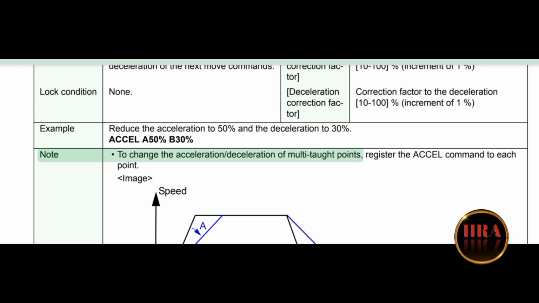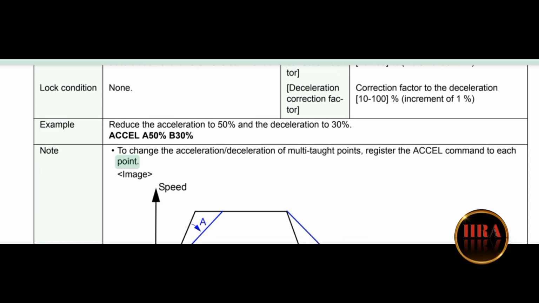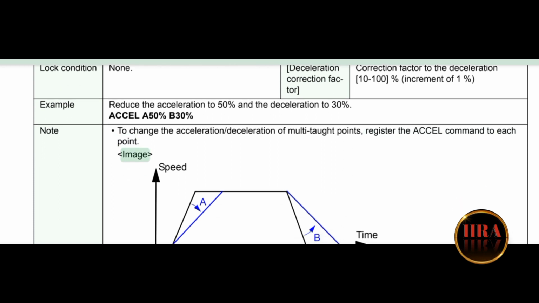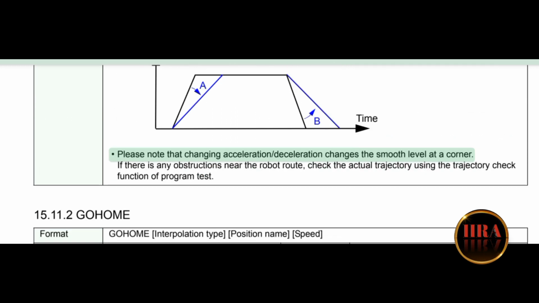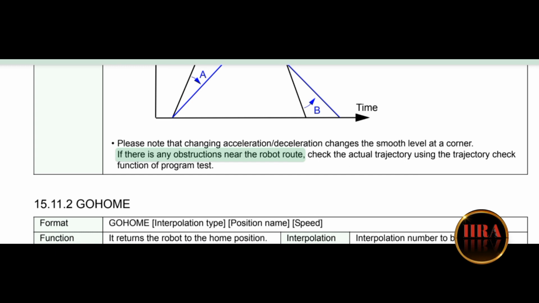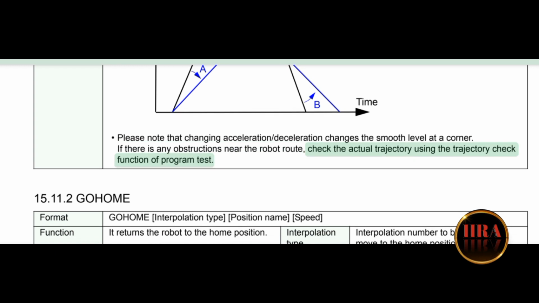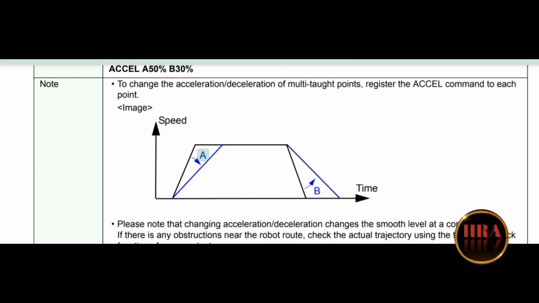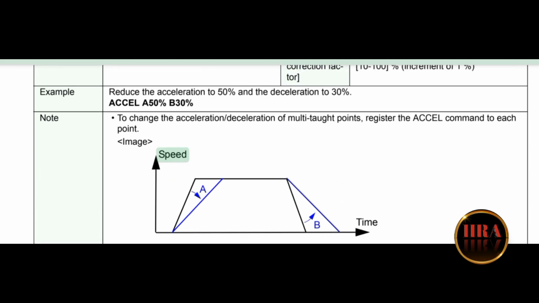Note: to change the acceleration and deceleration of multi-torque points, register the ACCEL command to each point. Please note that changing acceleration and deceleration changes the smooth level at a corner. If there are any obstructions near the robot route, check the actual trajectory using the trajectory check function of program test.